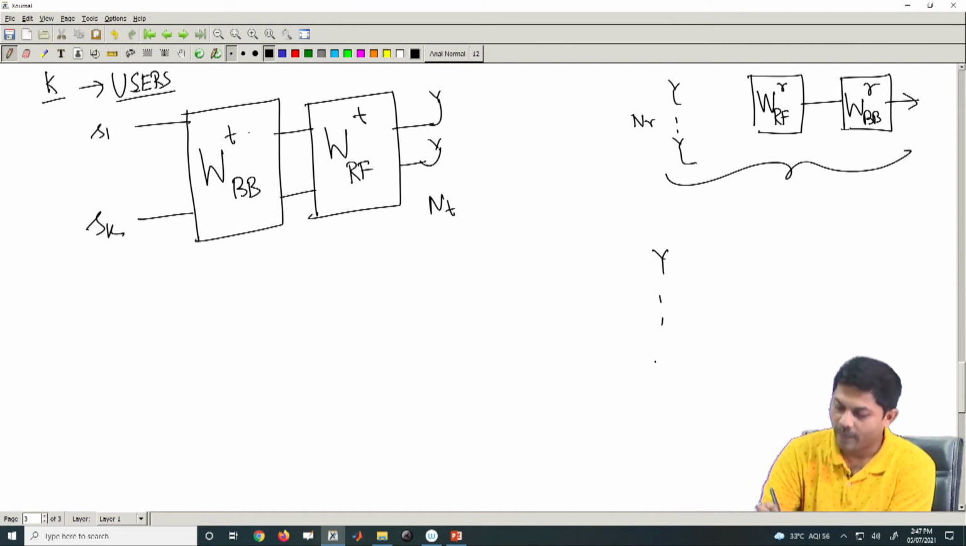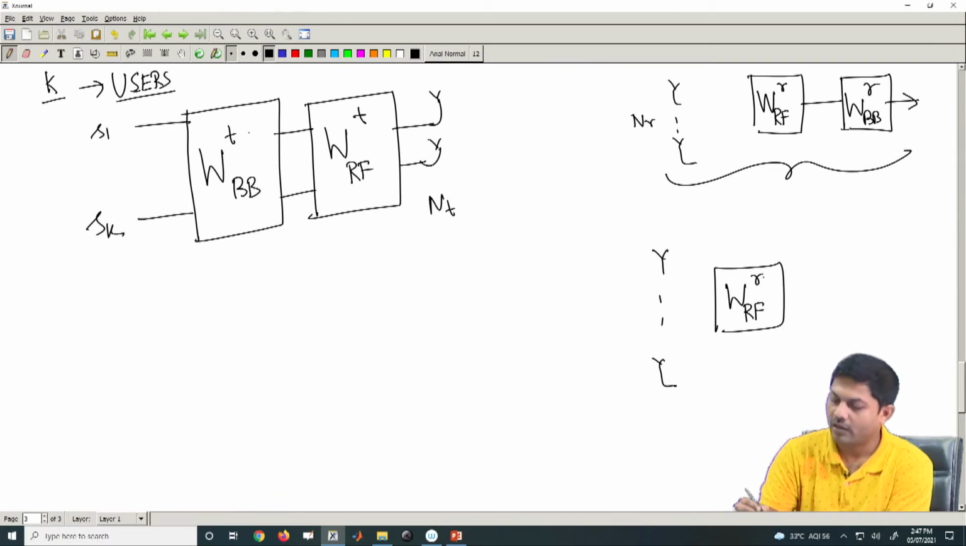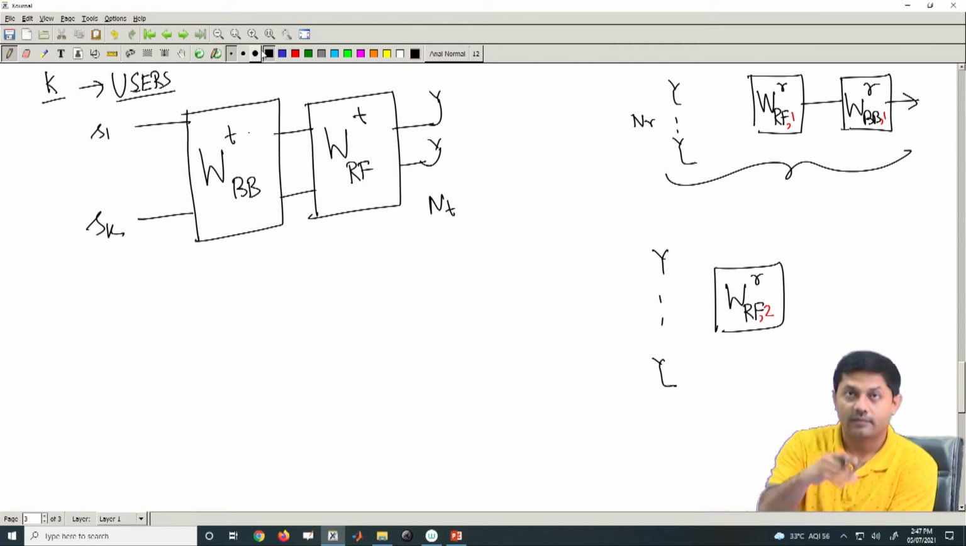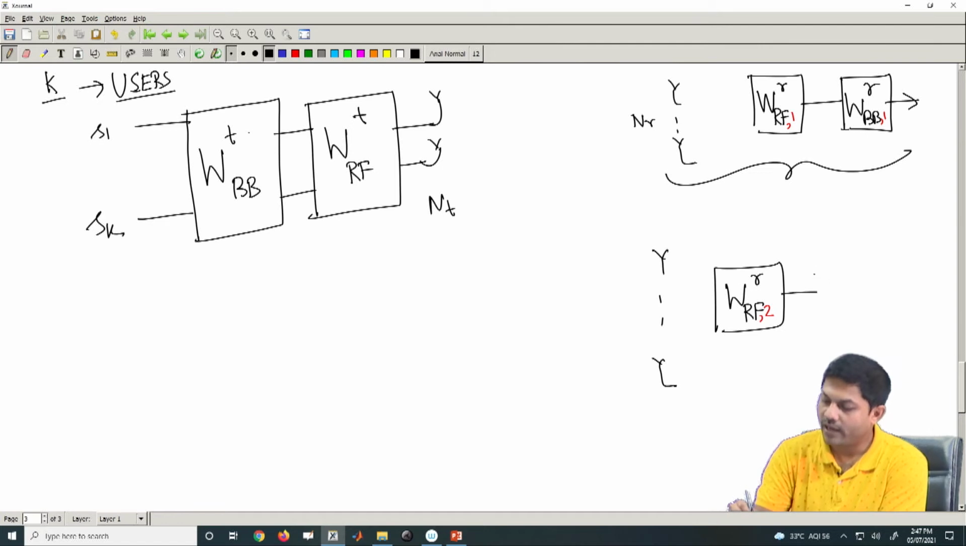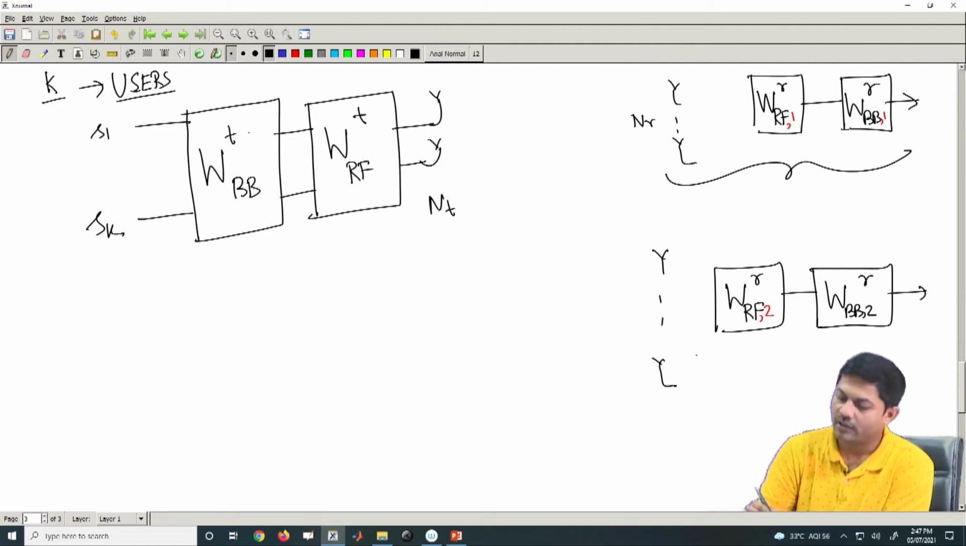Similarly, I will have here also the same thing, WRF R. Now, let me put a slightly different notation here. Let us call it comma 1, just to indicate that for every user the WRF and WBB have to be different, right. So, you will have a different WBB and WRF. So, this is BB2R and so on. So, this is for user 2 and so on and so forth, right.